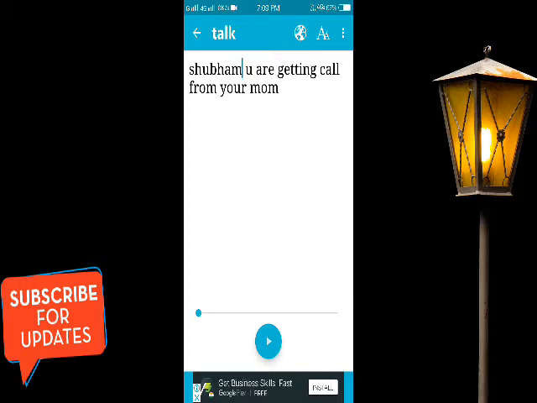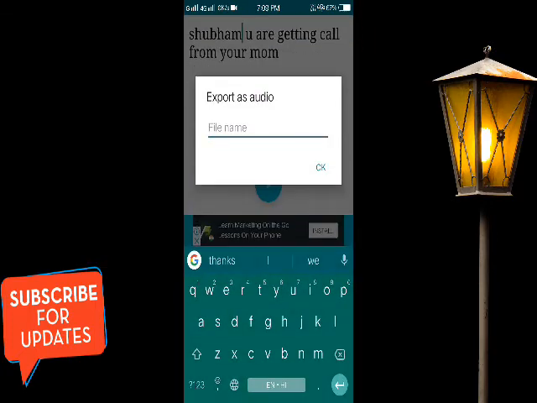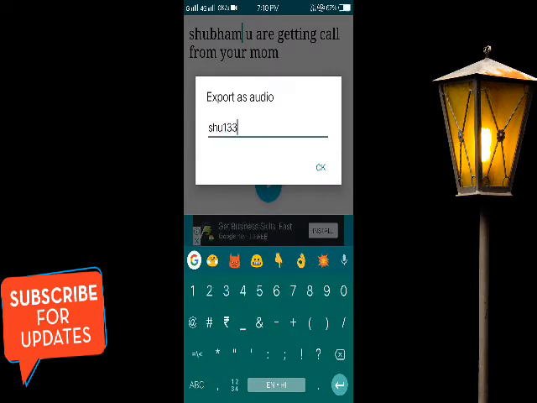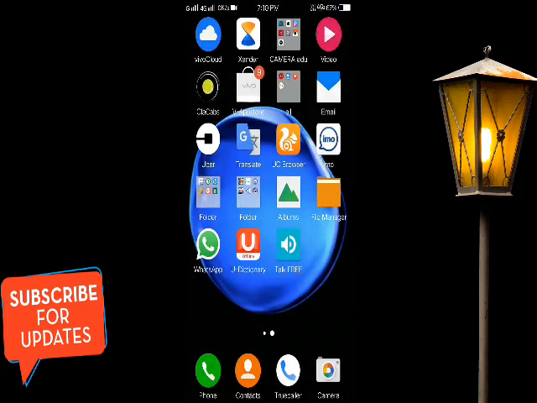Okay. So there's an option in the top bar menu. Click on that, export the file, and write the name like I'm writing. Okay guys, and it will show you it's saved. Just copy the storage path and then go to your file manager.